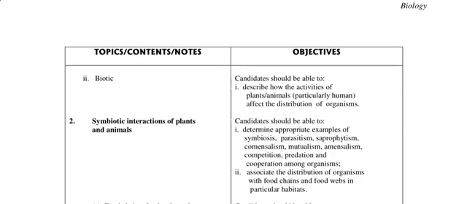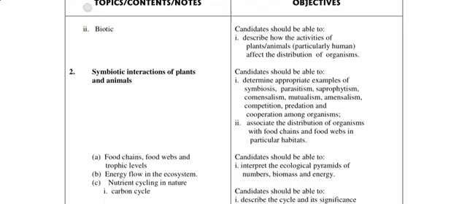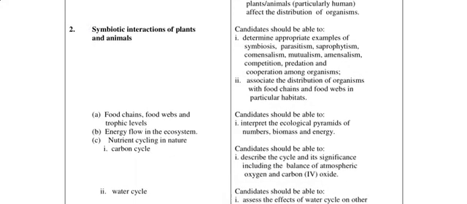Alright, it's very important. Then the biotic, where we have the activities of plants and animals, particularly human, affecting the distribution of organisms. Then we come down to symbiotic interaction of plants and animals. So symbiotic has to do with two. Alright, so under this you could have symbiosis, parasitism, saprophytism, commensalism, mutualism, amensalism, competition, predation, and cooperation among organisms.